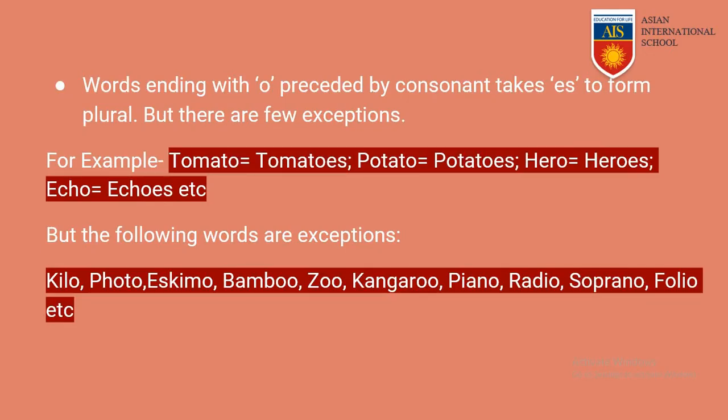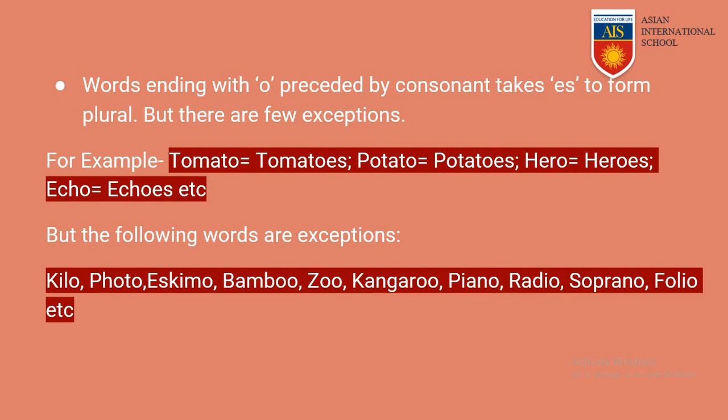Next rule is: words ending with o preceded by a consonant take es to form plural. So if a word is ending with o and it has a consonant in front of o, it would take es to become plural. Just like tomato. Tomato, it is ending with o but t is a consonant and it is in front of o, so it will become tomatoes.